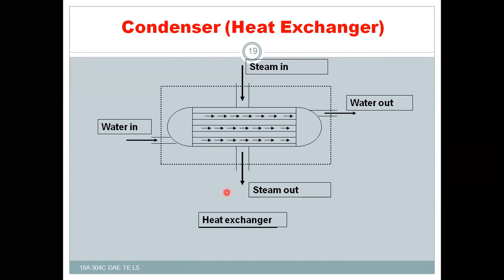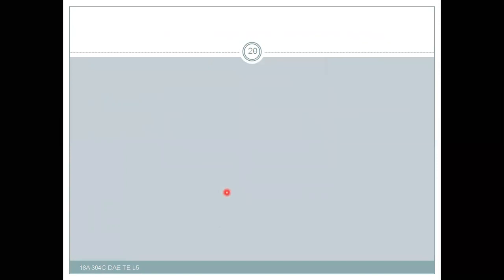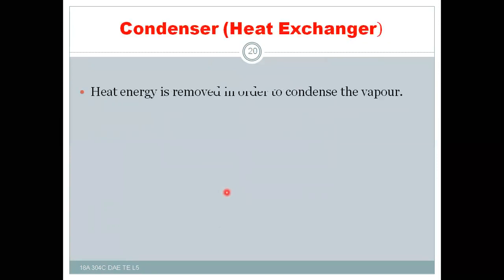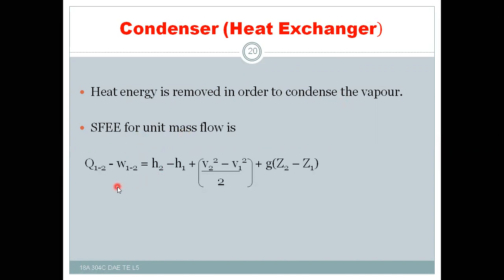The heat energy is removed in order to condense the vapor. So here, the steady flow energy equation for unit mass flow is the same as the previous case.